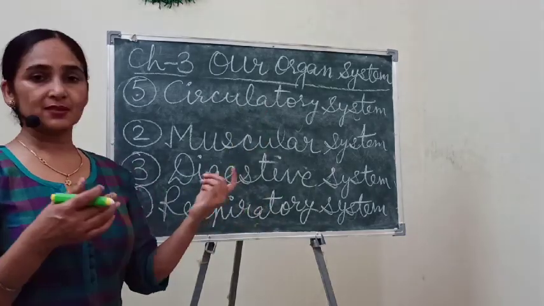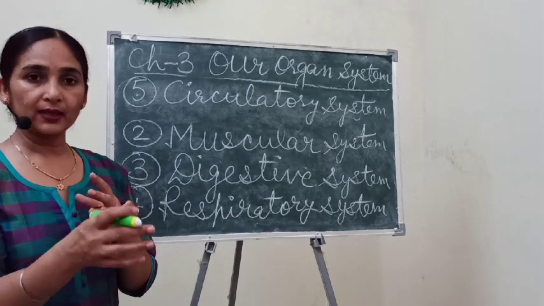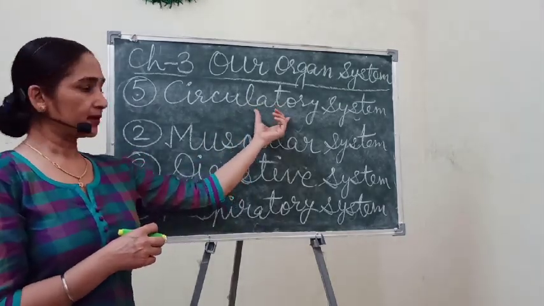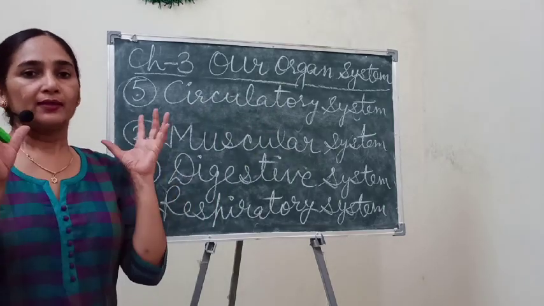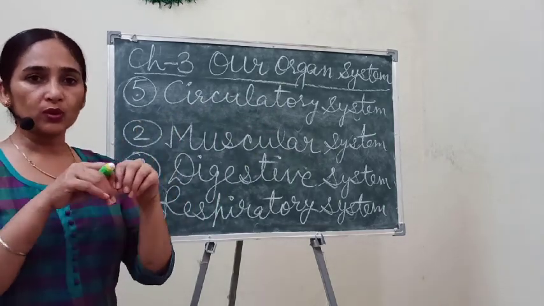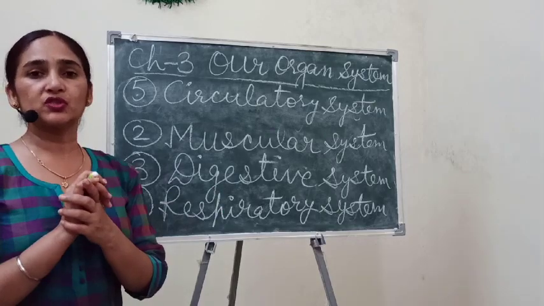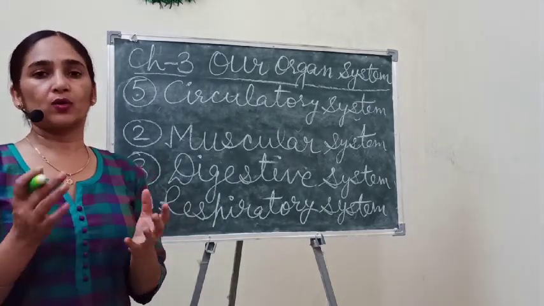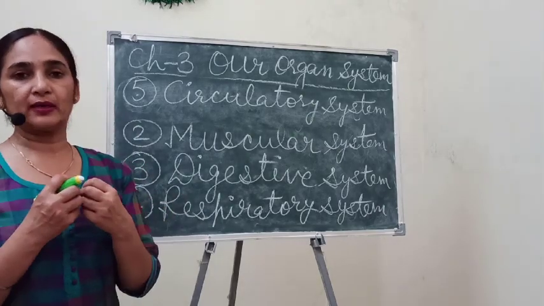But how does this oxygen go and how does carbon dioxide come out of the body? Through this system, because it contains blood, and that blood distributes food material to each and every cell of our body, and side by side it also collects waste material.